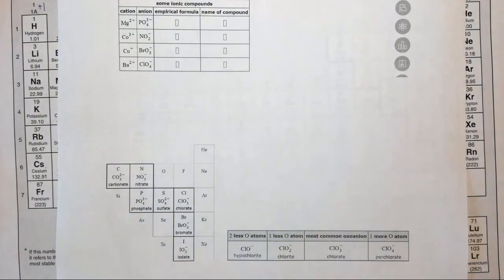In this question, we're asked to combine several skills that you may have encountered in previous questions to find the empirical formula and name some ionic compounds with oxyanions. So let's go ahead and get right to it.